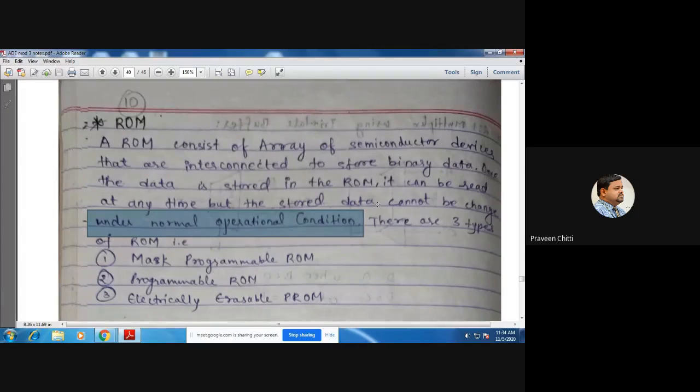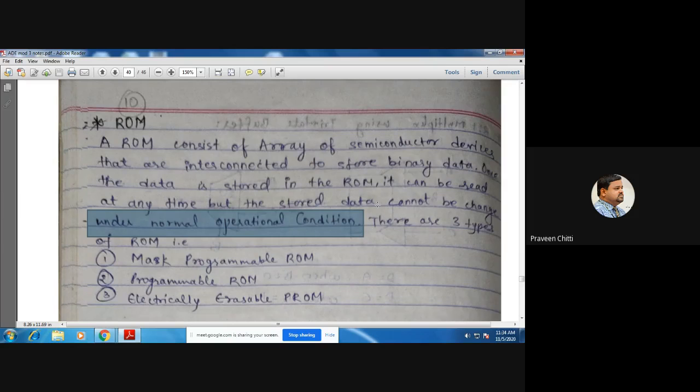But now there are various ways by which we can change the data stored in the ROM also. That is what you should keep in mind. Or else you should not say that sir has told that under any condition, once the data is stored in the ROM it cannot be changed. Under normal conditions it is not possible, but by using special means, definitely the data stored in the ROM can be changed. And there are 3 different types of ROM which I have mentioned here, which you will be studying.